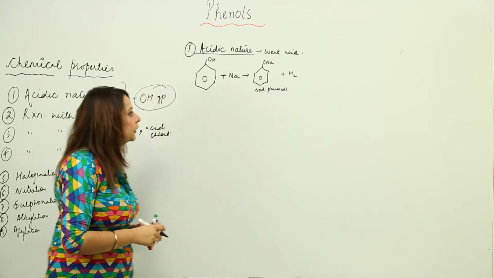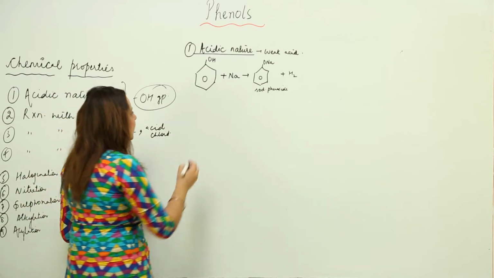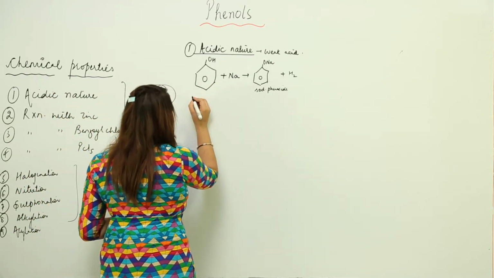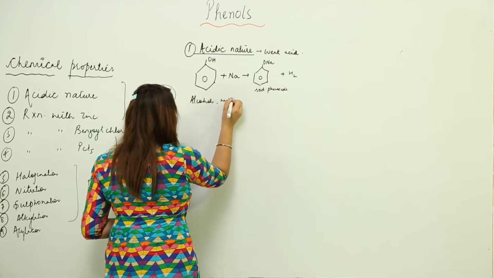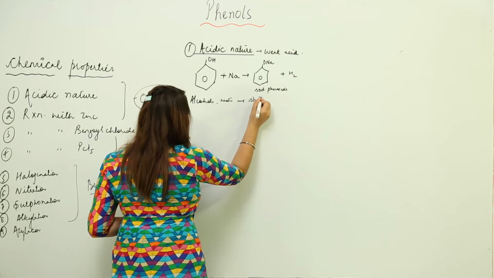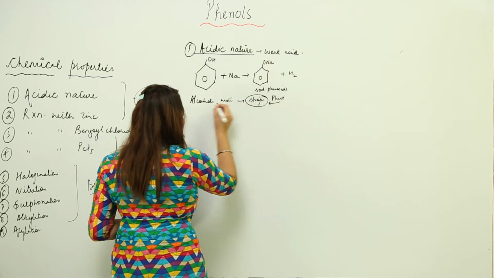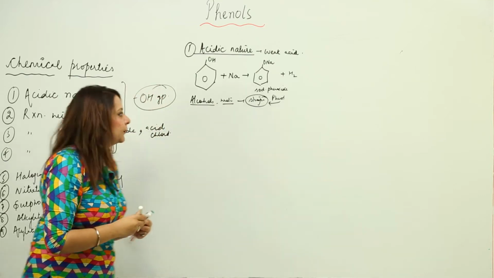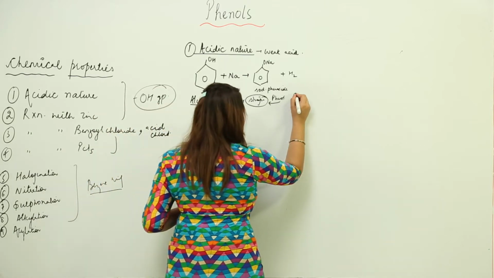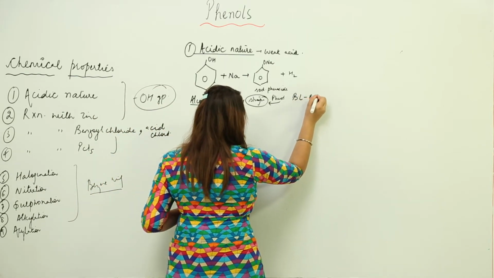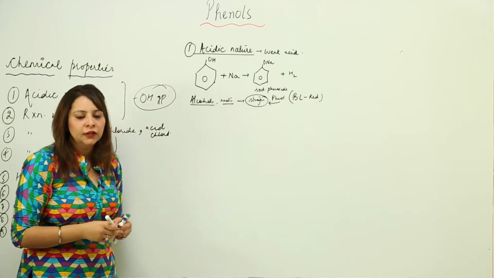Now as I told you, it is a weak acid, but if I compare its acidic character with alcohols and water, it is still stronger. That means phenol is a much stronger acid as compared to alcohol and water. And because it is a stronger one, it can turn blue litmus red, which cannot be done by water or alcohol.